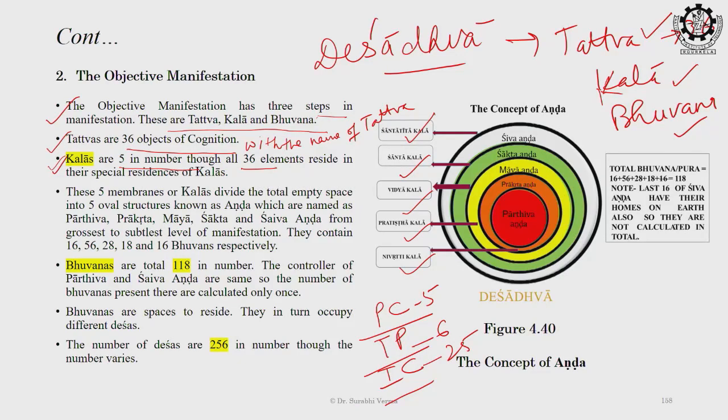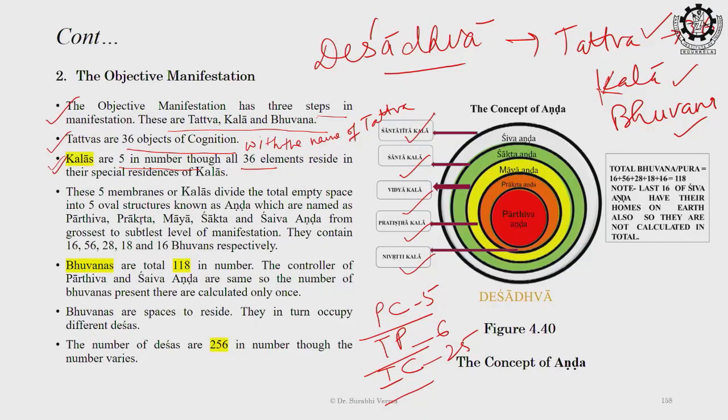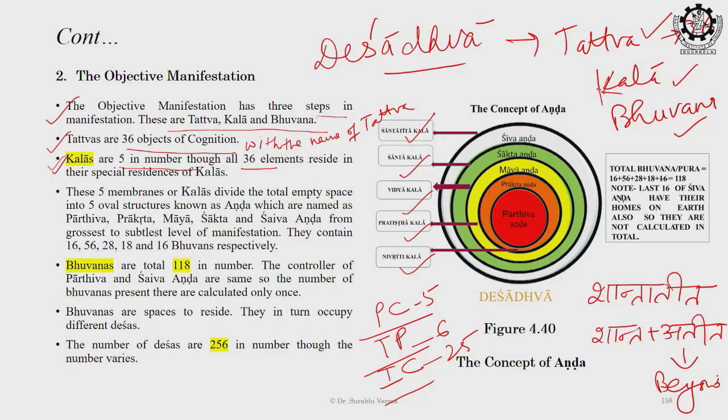Each tattva occupies a particular space, and that space is demarcated by the 5 dominant coverings, that is Kala. If you start from the outermost, that is the subtlest possible aspect, Shiva Tattva. Here you can see the boundary which is known by the name of Shantatita. The word is Shanta and Atita. If you split the word, it would be Shanta, then Atita. Atita means beyond, परे, going behind something, or you can cross the limitation.